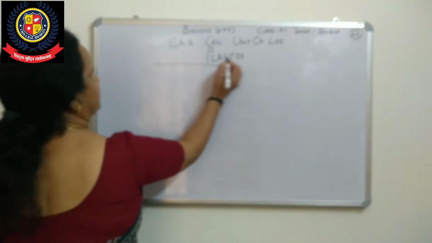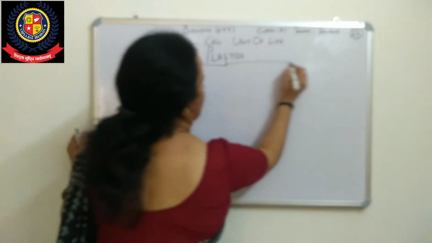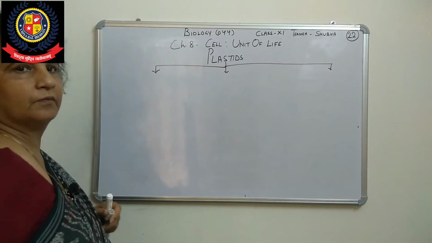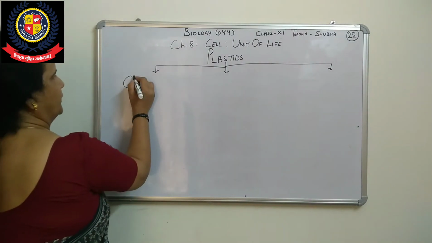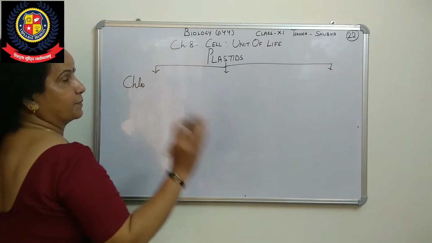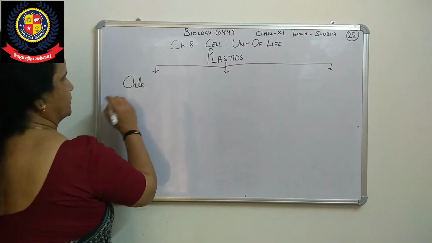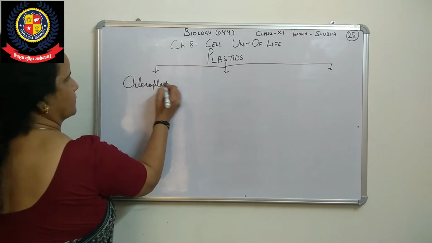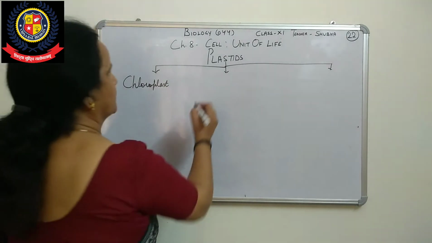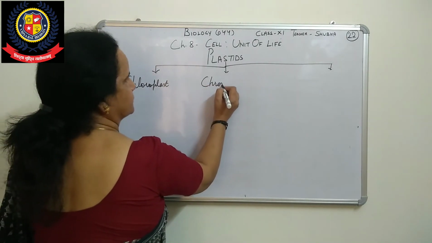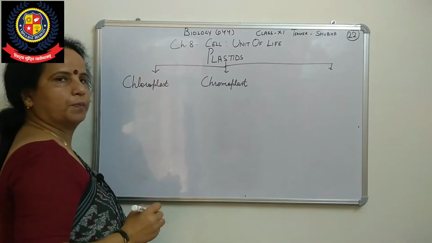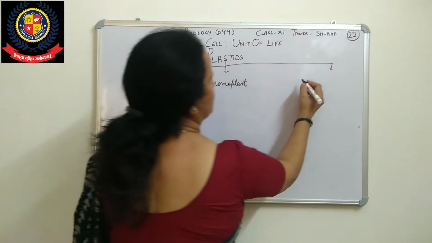When we categorize plastids, depending on the presence of pigments, we have three main types: chloroplast, chromoplast, and leucoplast.